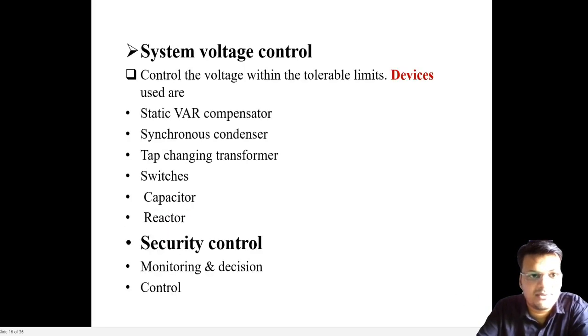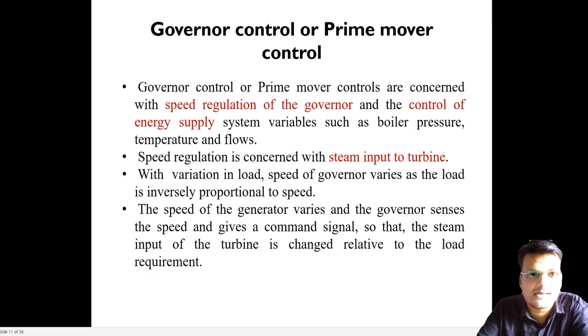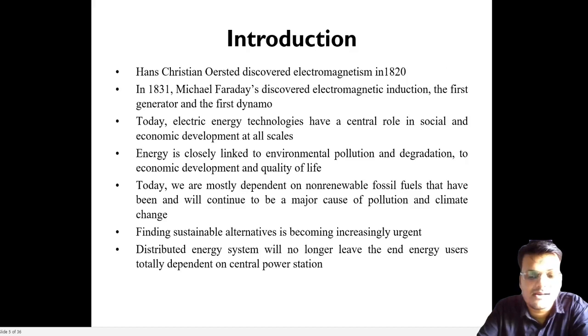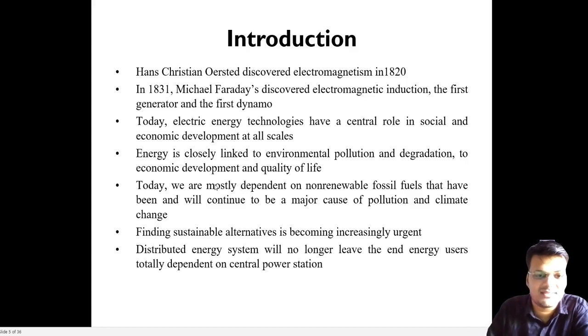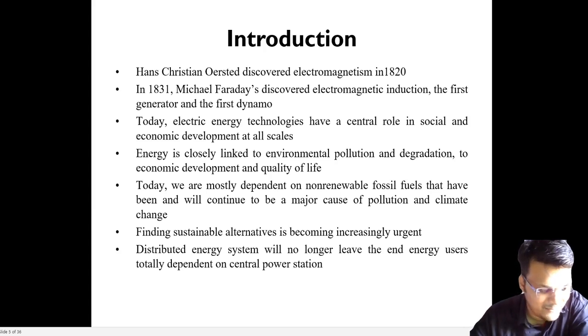Now, a little bit more about the introduction. What are the basics? All these things happen in electricity. As we know, we are all electrical engineers, so from where did electricity just start?